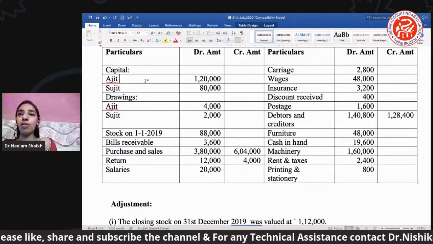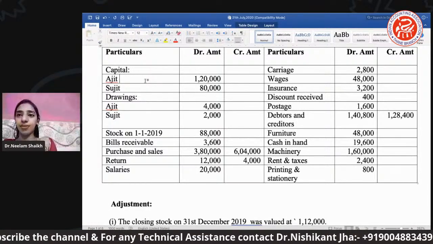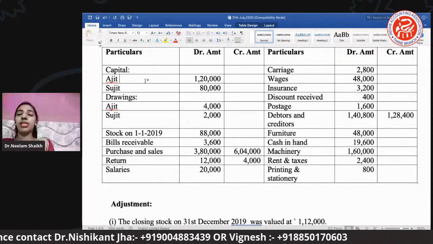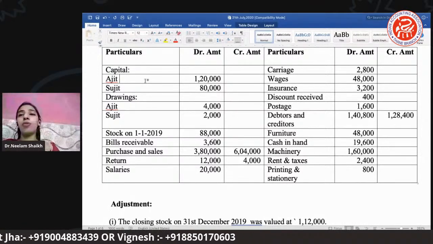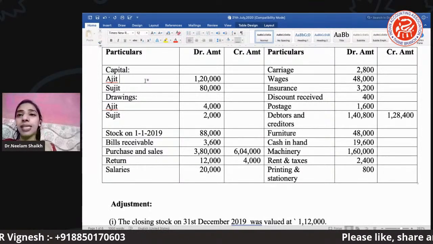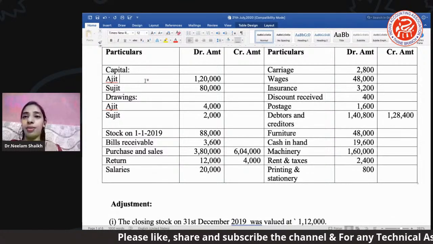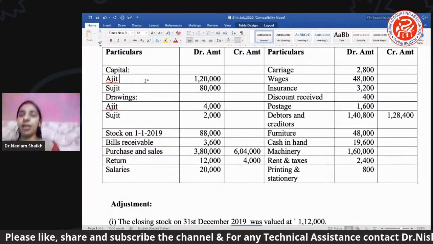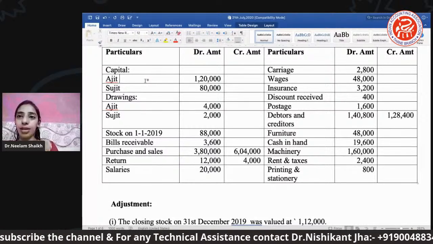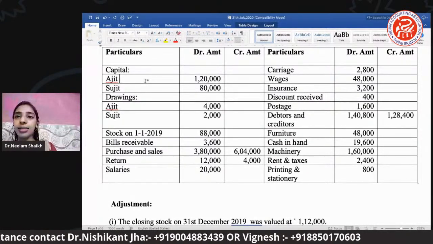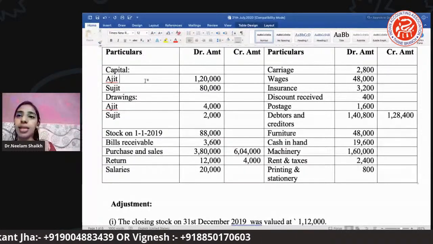Next we can go for discount received. Discount received, again it's an income, but which income? It's an indirect income, so it will be posted under the PC. PC, as I've told you, the initial PC is nothing but our PNL credit. Okay. Postage, debit item. So it will go as a P&L debit. Then the debtors and creditors are your assets and liabilities.